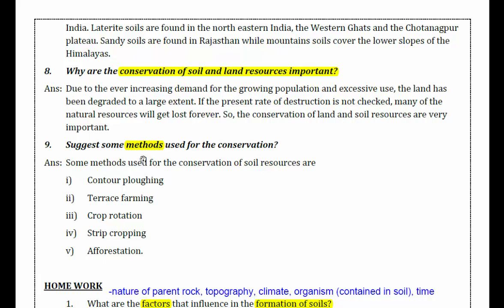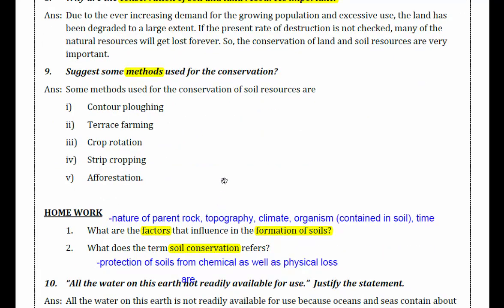Some methods used for the conservation of soil: contour plowing, terrace farming, crop rotation, strip cropping, and afforestation. These are some of the important methods. Let's go to the homework.